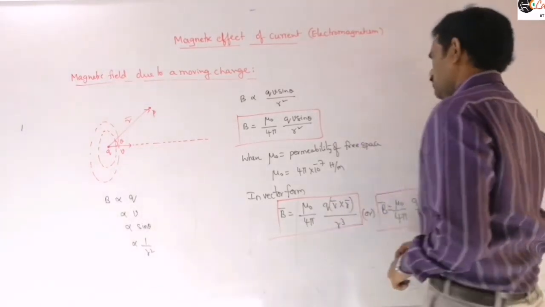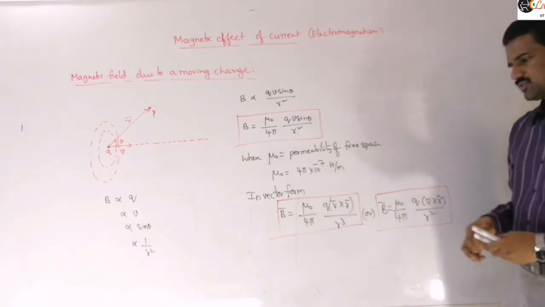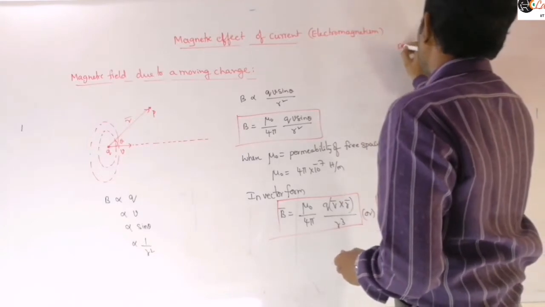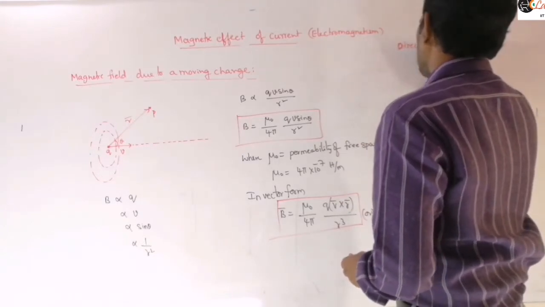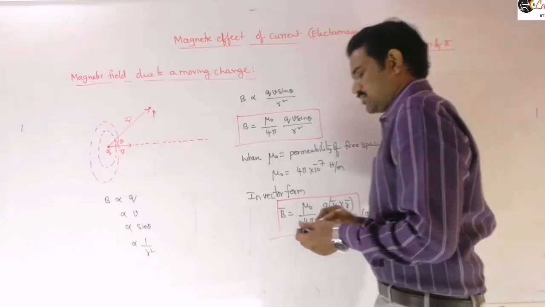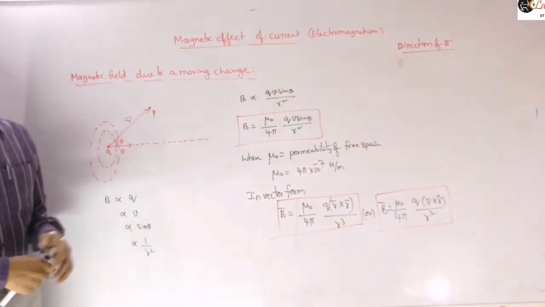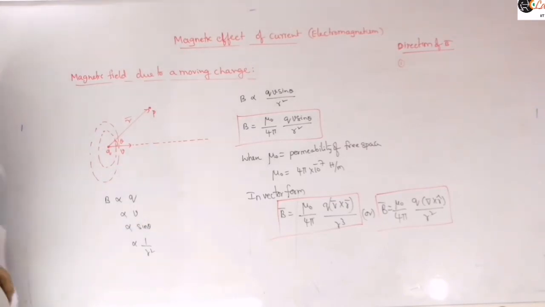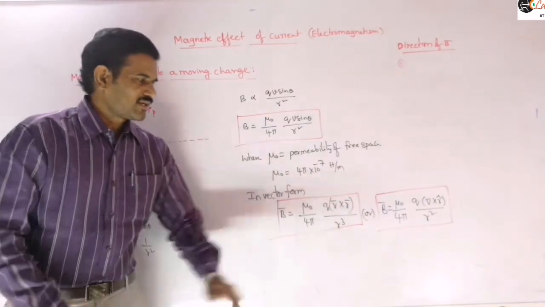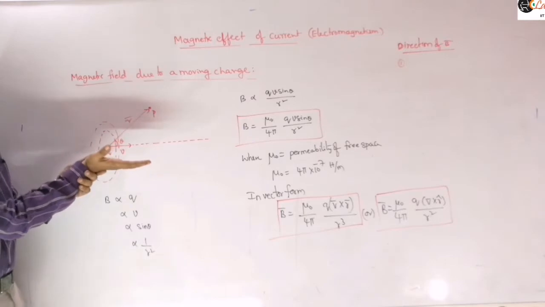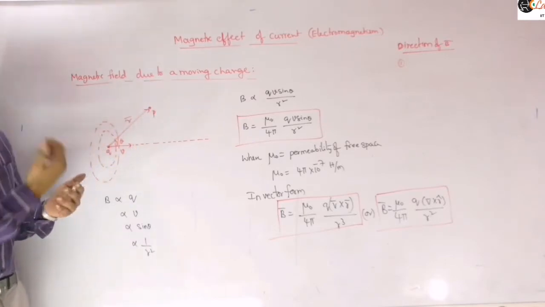So now let us write some important points regarding this. First mention the direction of this magnetic field, the direction of B bar. In the first point I mention the cross product, and after that we will discuss Ampere's law. That means now we can use the cross product. B bar is perpendicular to the plane containing V bar and R bar, and we can find it by using V bar cross R bar, by that rule, right? So V bar cross R bar is out of the plane.